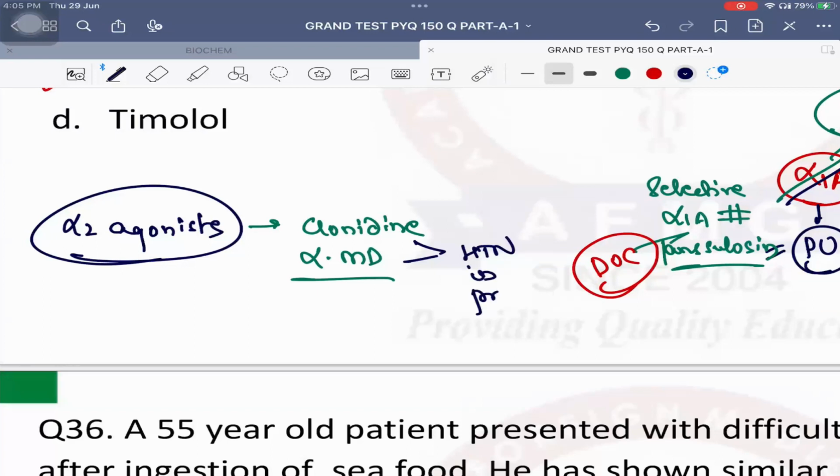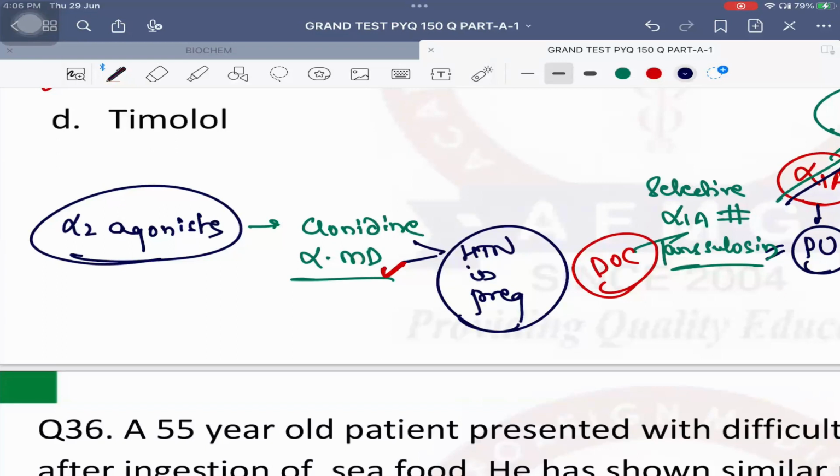But the drug of choice for hypertension in pregnancy is labetalol, which is an alpha plus beta blocker. In hypertension in pregnancy, the drug of choice is labetalol. Oral or IV? Oral. In hypertensive emergency in pregnancy, the drug of choice is again labetalol, but this time usually IV. But in one of the previous year questions, labetalol was not in the options. The second best answer should be alpha methyldopa. If that is not an option, the third best answer should be hydralazine. If hydralazine is also not there, then you can mark the other drugs, prazosin or clonidine. Okay? So that is the important thing.